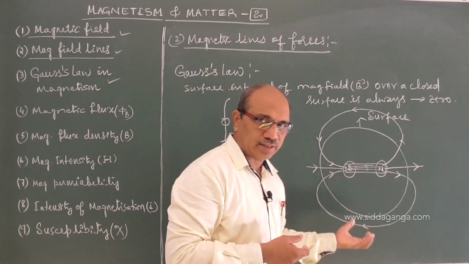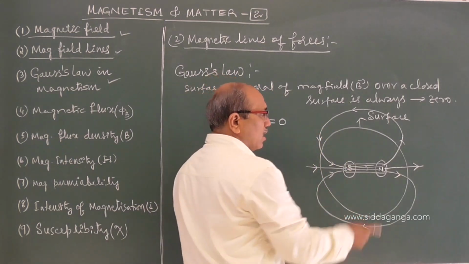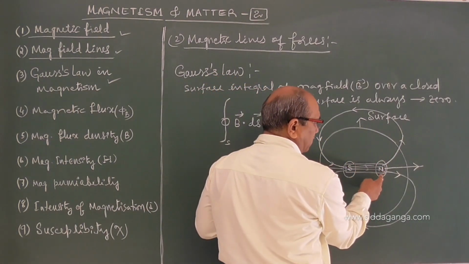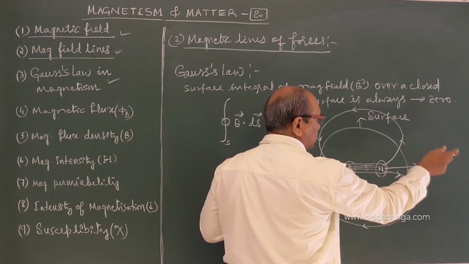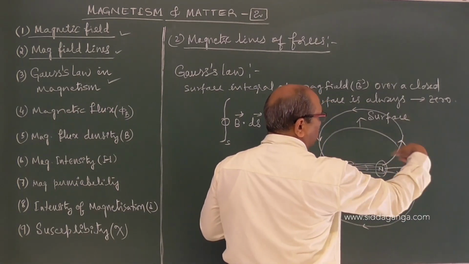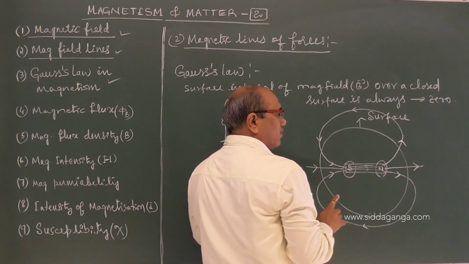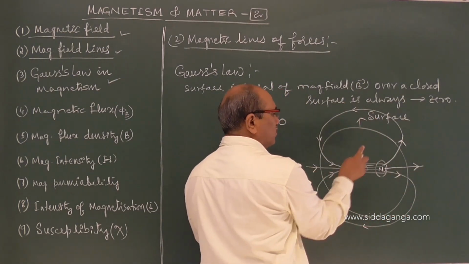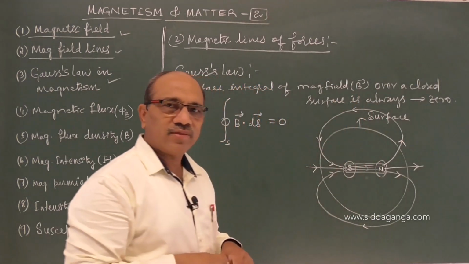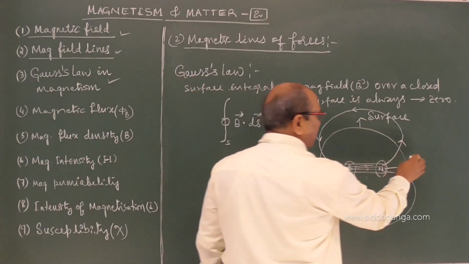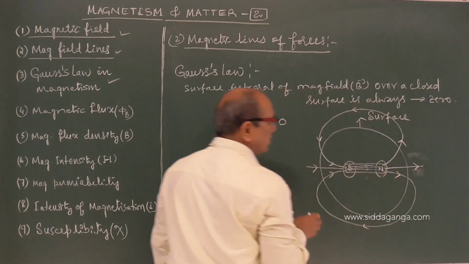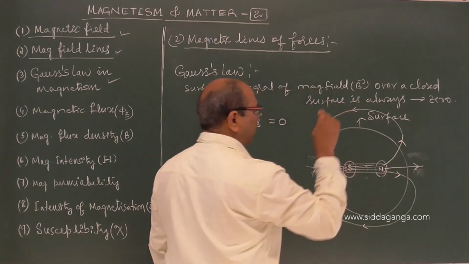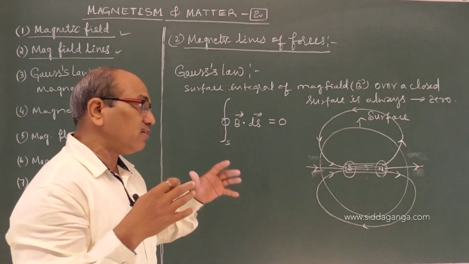When you place a magnet, how many field lines originate from the north pole? They start from the north pole and emanate out of the surface. All those field lines should come back to the south pole because it is the nature of the magnet. Therefore, as many field lines are emitted out, that many enter into the surface. What is the net flux?